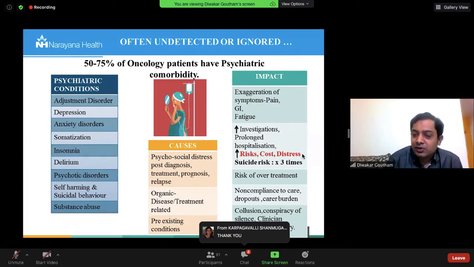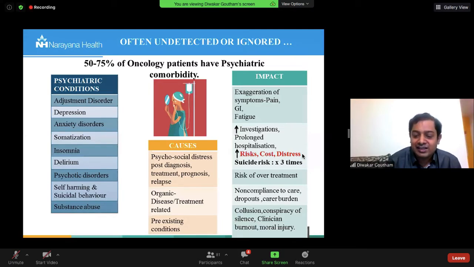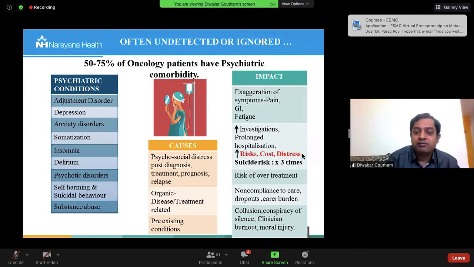Collusion is one thing that I have added there. Collusion simply means that we are not openly talking to the patient about their conditions because of various cultural factors. That leads to a conspiracy of silence. Everybody is looking at faces: who is going to break the news and tell this patient? Invariably, there is a fear from the clinicians and the family members, thinking, if I tell, then they will be upset. What is more upsetting than the condition itself? Every clinician should learn how to tell and what to tell, and what is the environment that you will have to create so that they can hold on to this information.